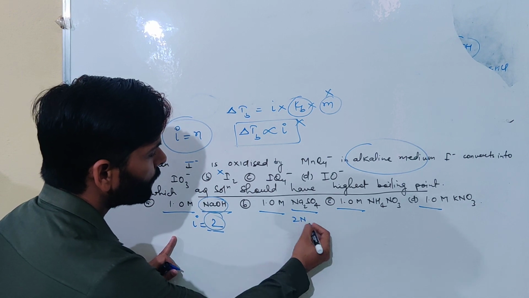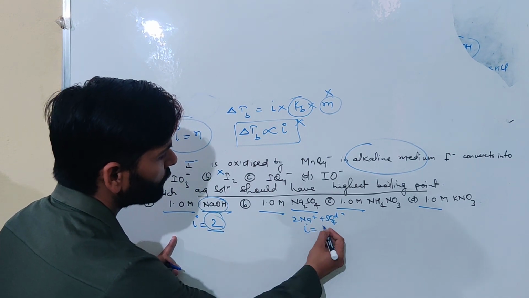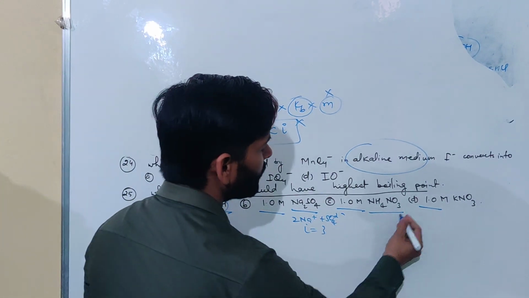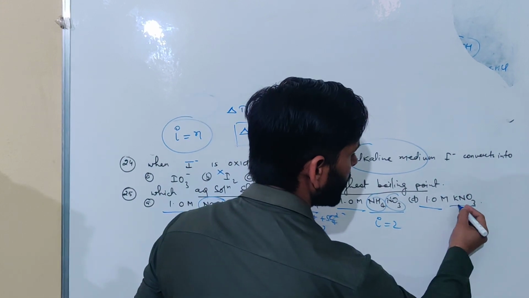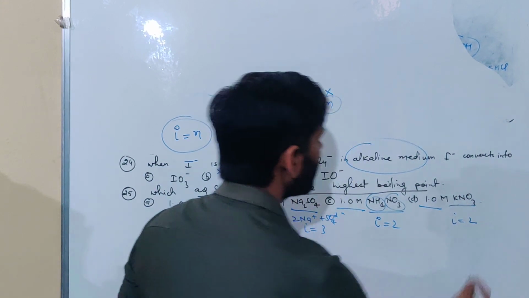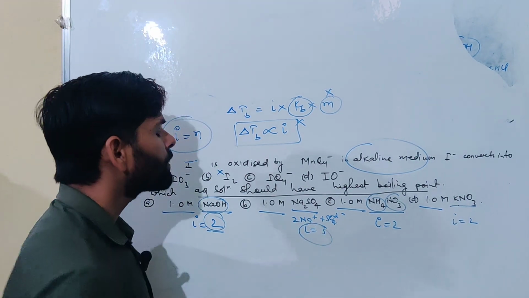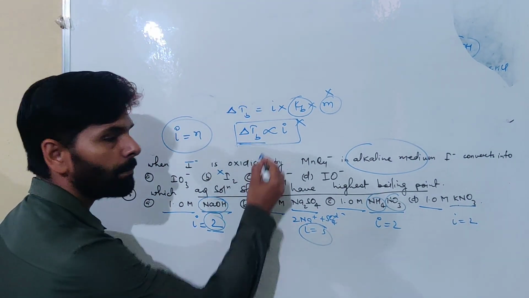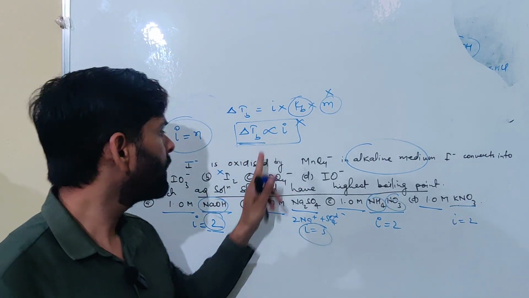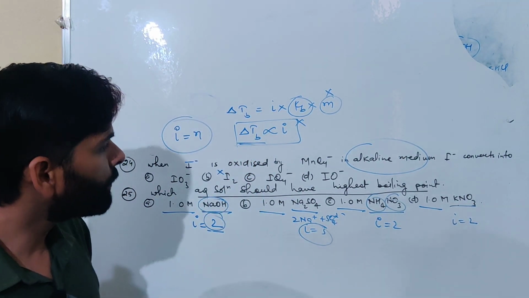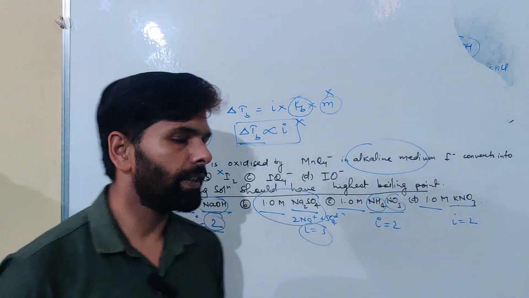Na2SO4 will dissociate into 2 Na plus ions plus 1 SO4 2 minus ion, so i will be equal to 3. Ammonium nitrate, i will be equal to 2, and K plus NO3 minus, 2. So we can clearly see that van't Hoff factor is maximum for sodium sulfate. So delta Tb is directly proportional to van't Hoff factor. So the elevation in boiling point will be highest for 1 molar sodium sulfate.